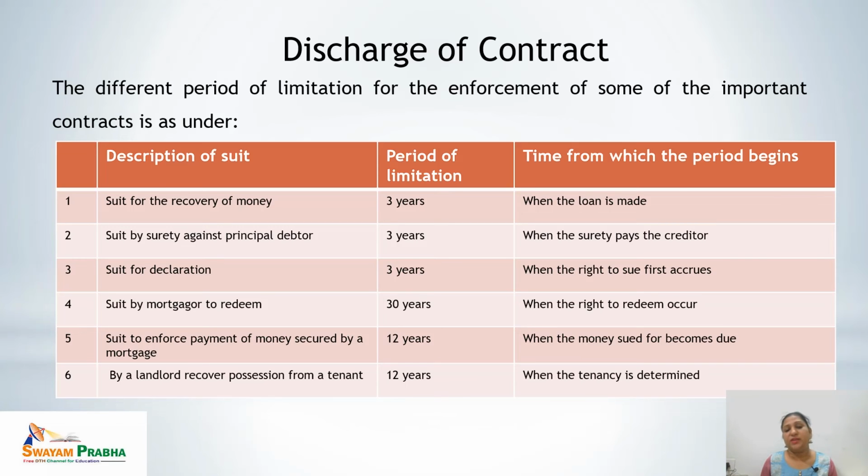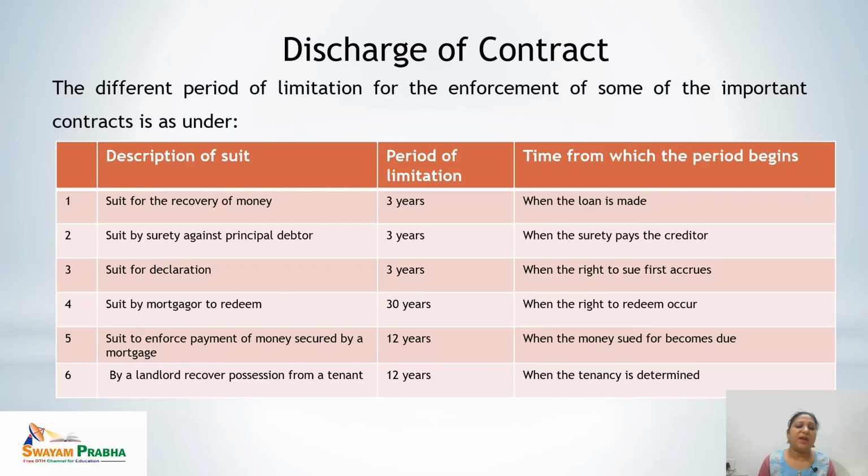If any property has been mortgaged, and there is a suit by the mortgagor to redeem, the time period is 30 years, and it starts when the right to redeem occurs. Next is suit to enforce payment of money secured by a mortgage. Here the period of limitation given by the Limitation Act 1940 is 12 years, and this time starts when the money sued for becomes due.